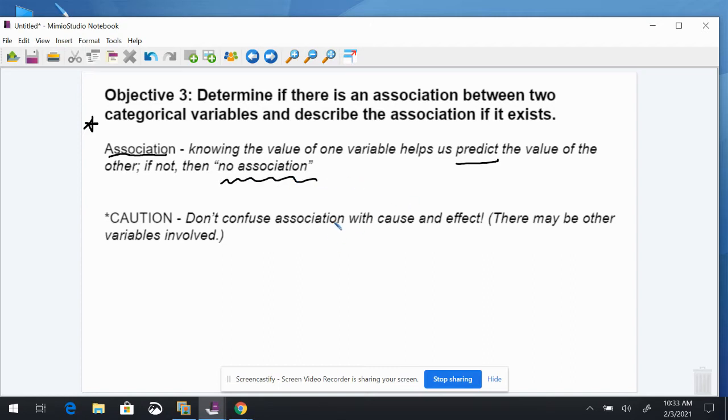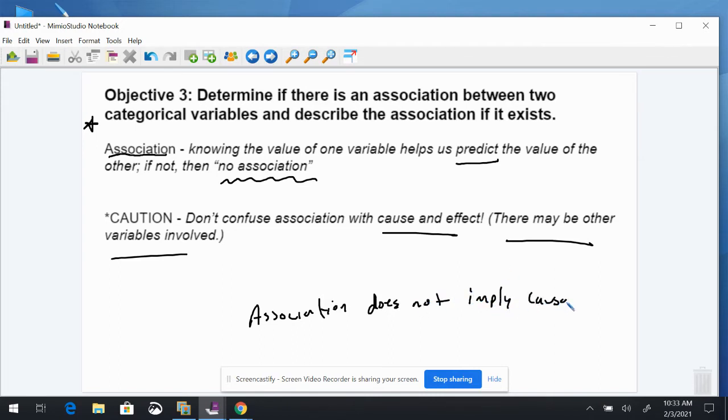We want to make sure we don't confuse association with cause and effect. There could be other variables involved, so it does not imply cause and effect. But we can sometimes predict things by looking at data. There's a very important thing here: there could be other variables involved, so don't confuse this with cause and effect. Association, which we're going to talk about a lot in this chapter, does not imply causation. Just because something is associated doesn't mean that cause and effect is going to take place.